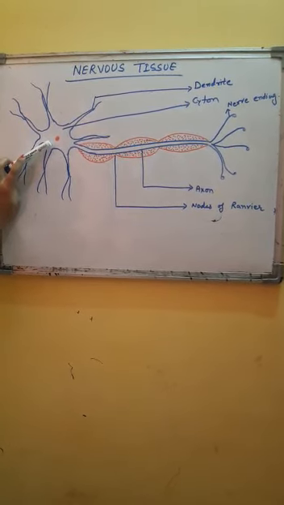The second part of nervous tissue is called dendrite. Dendrites are short and much branched projections arising from the cell body. You can see from cell body branches are arising which are branched again. So these much branched and tapering structures arising from cell body is called dendrons. The dendrons are further branched into dendrites. The major portion arising from cell body is called dendron, and then dendron branched as dendrites. So dendron and dendrites are branches arising from the cell body.